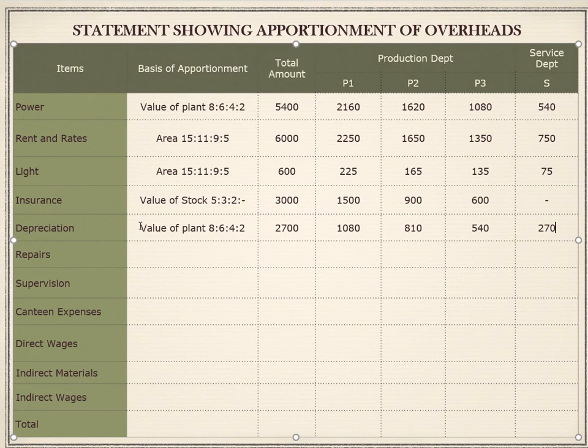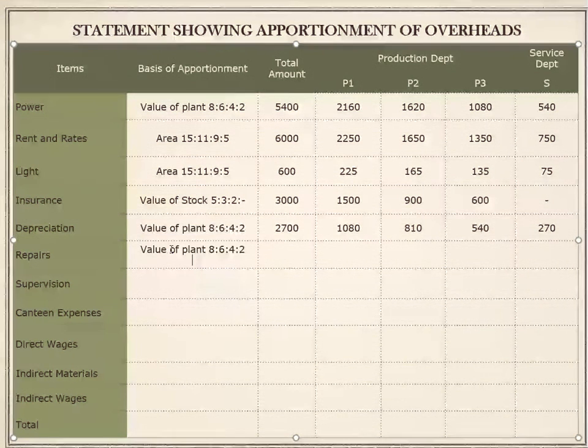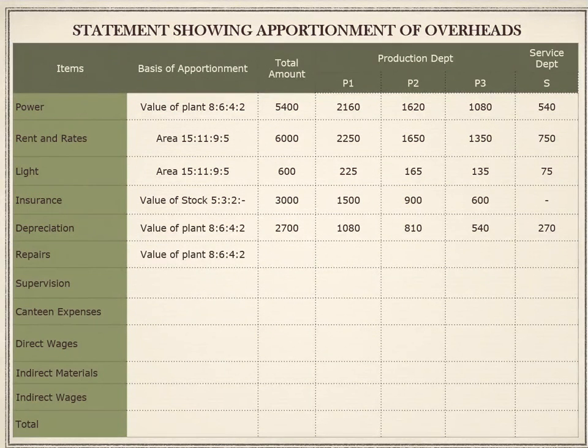Next one is repairs. Repairs is also done on plant. Therefore, the basis of proportion is going to be value of plant. It's the same ratio. Let's go back to the question and see.